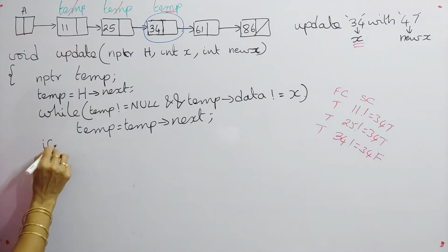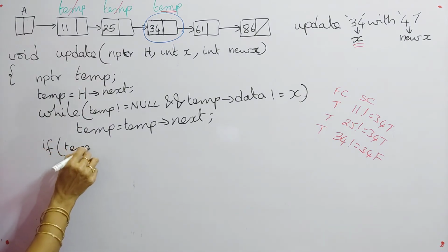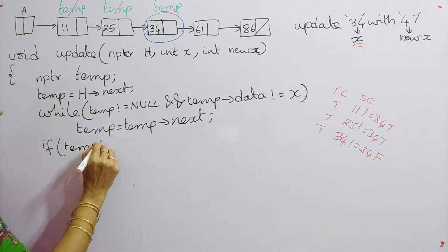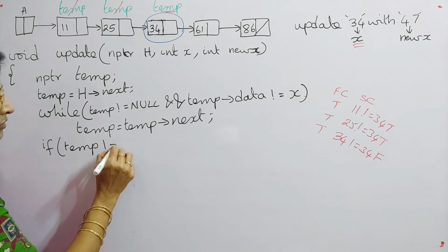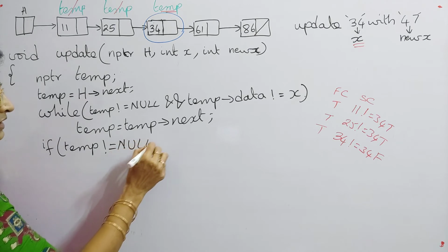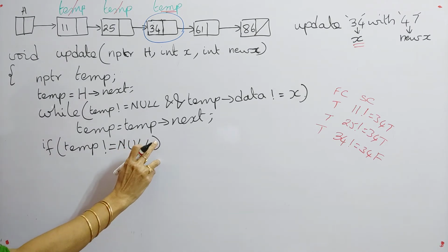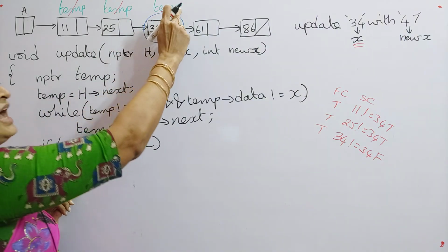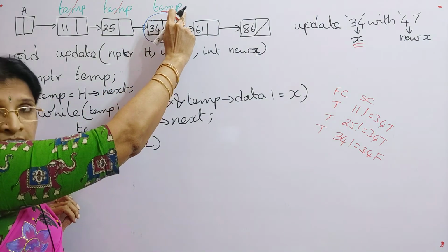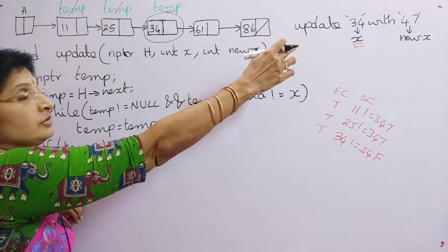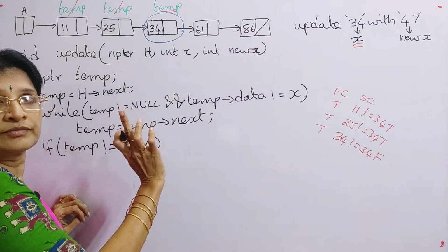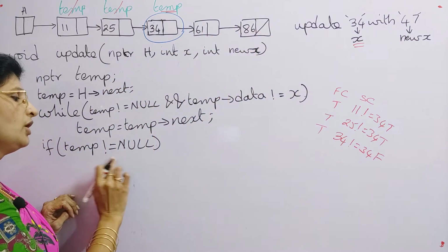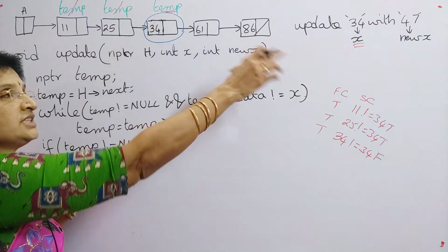Again, if temp not equal to null. If temp not equal to null, what does it indicate? It indicates that it has found the node with the value 34. Okay. So if temp not equal to null. Here what is the case with this example?